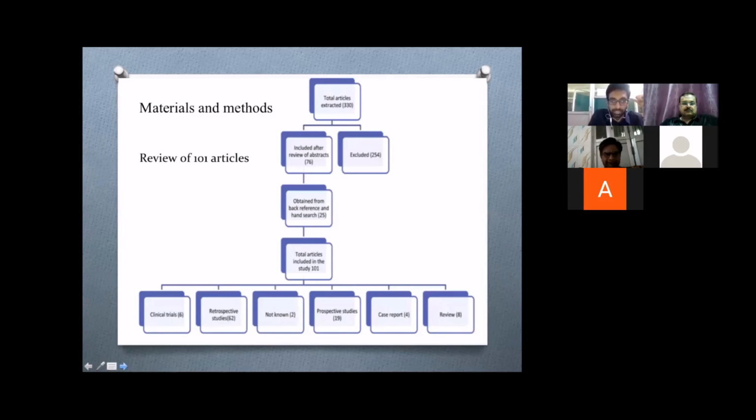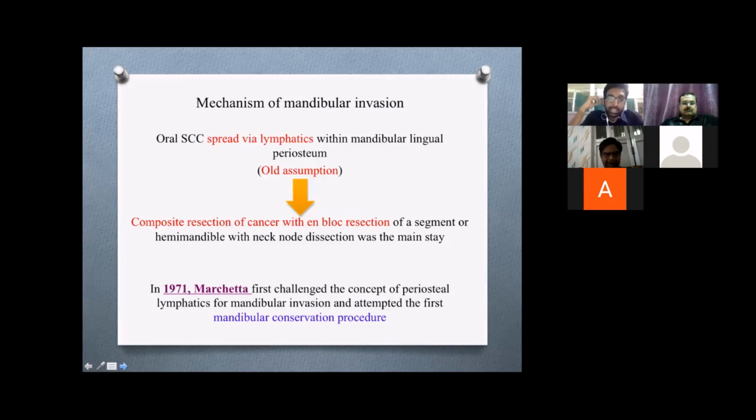Initially, it was an old assumption that oral squamous cell carcinoma spread via lymphatics in the mandibular periosteum. This assumption made composite resection of the cancer with en bloc resection of a segment or hemimandible the mainstay of treatment. But in 1971, Marchetta first challenged this concept of periosteal lymphatics for mandibular invasion and first attempted